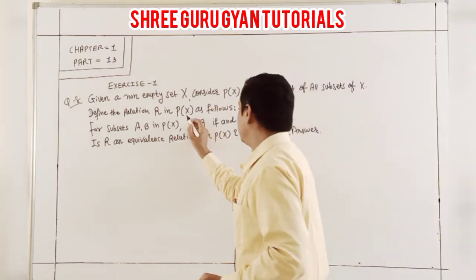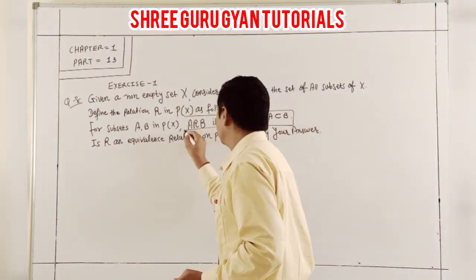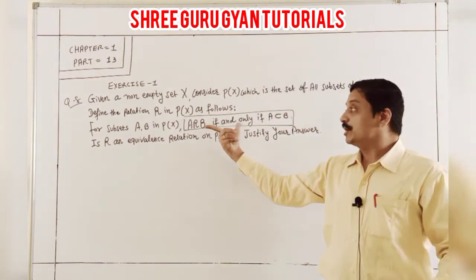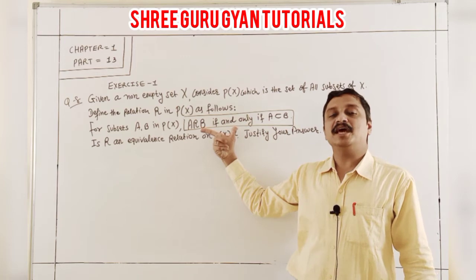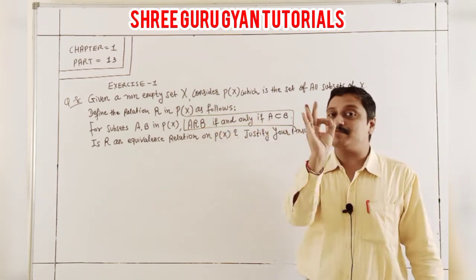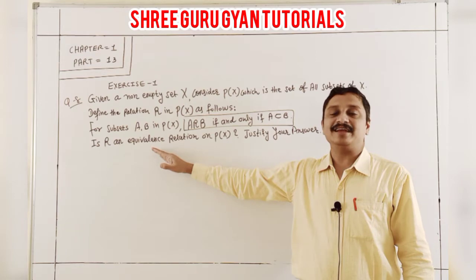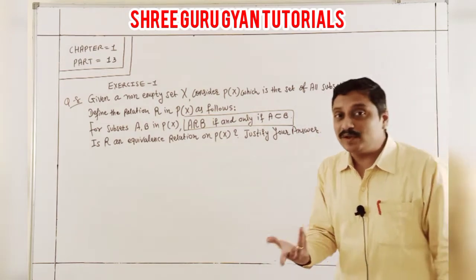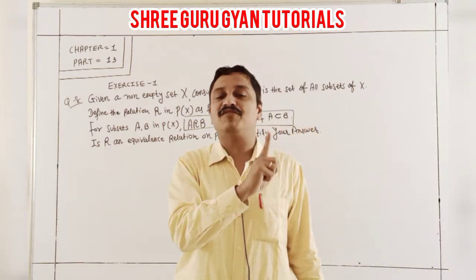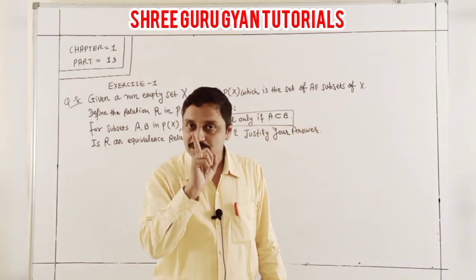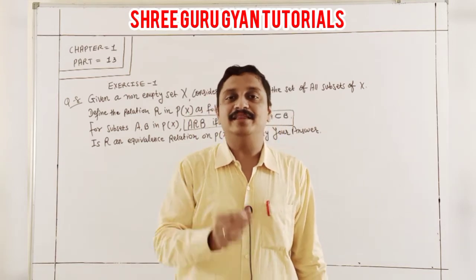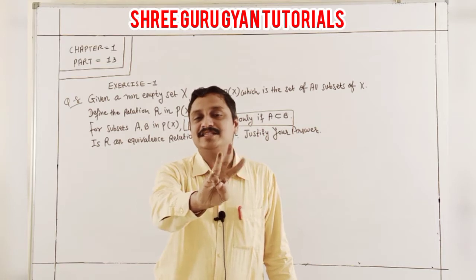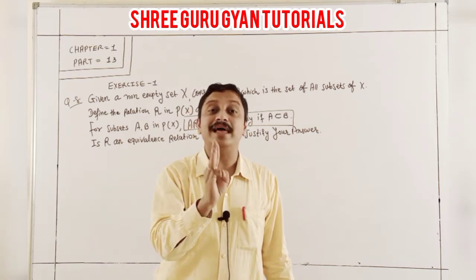Students, just focus here, where A and B are subsets in the power set, and that is your relation. A R B exists if and only if A is a subset of B. We are checking whether R is an equivalence relation. Justify your answer. For an equivalence relation, it must be reflexive, symmetric, and transitive. If all three are valid, then we can say it is an equivalence relation.